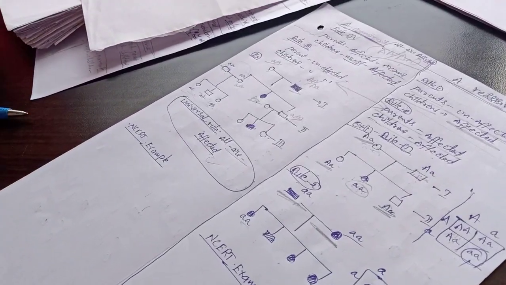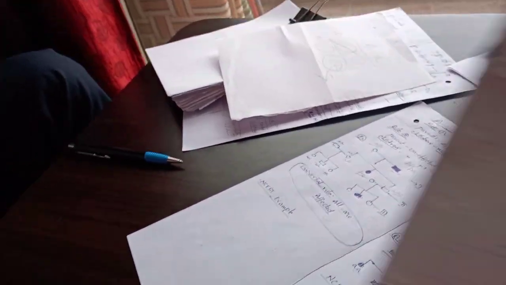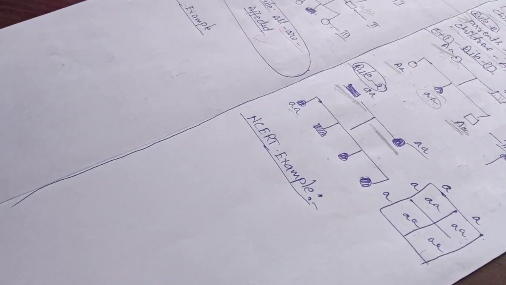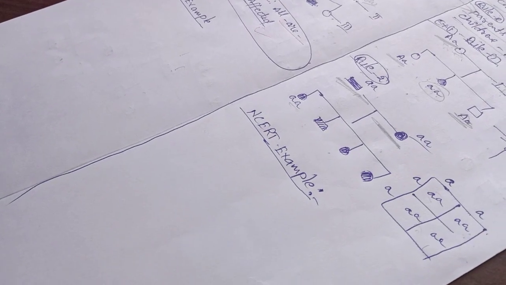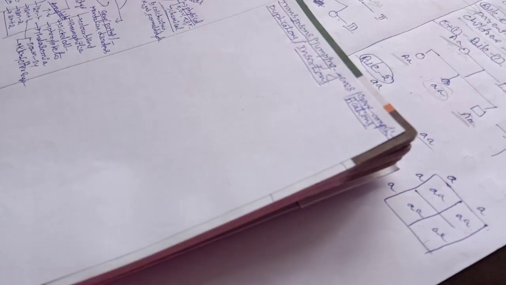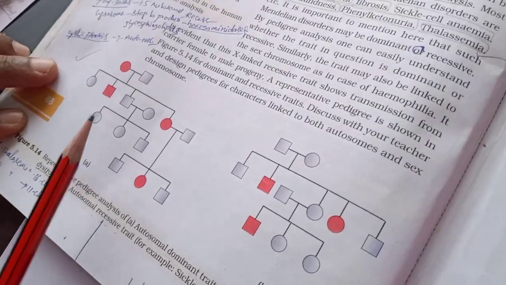Now come to the second example, an NCERT example, NCERT page number 88.